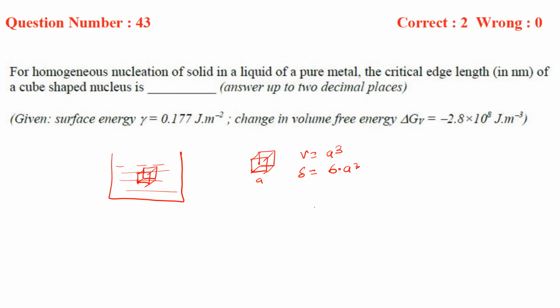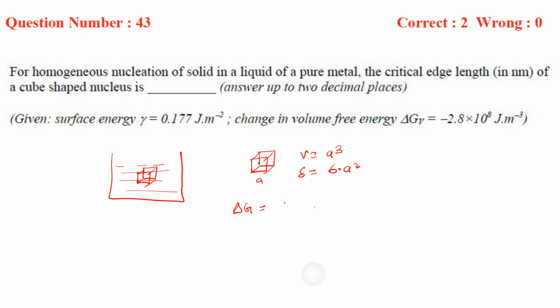Now, whenever nucleation takes place, what happens? There is a release of energy, the excess energy, when it tries to solidify. But since this cube will solidify on a surface, we have to provide some amount of surface energy. So the equation will be like this.